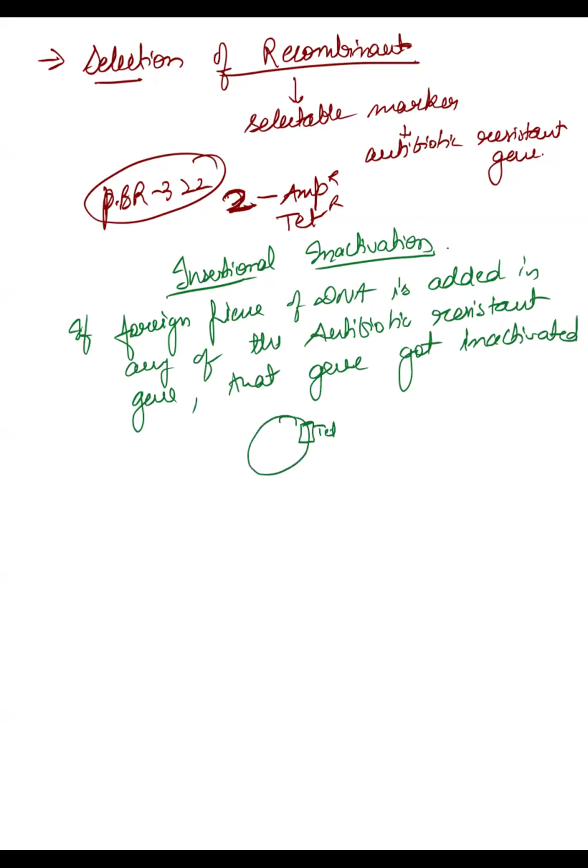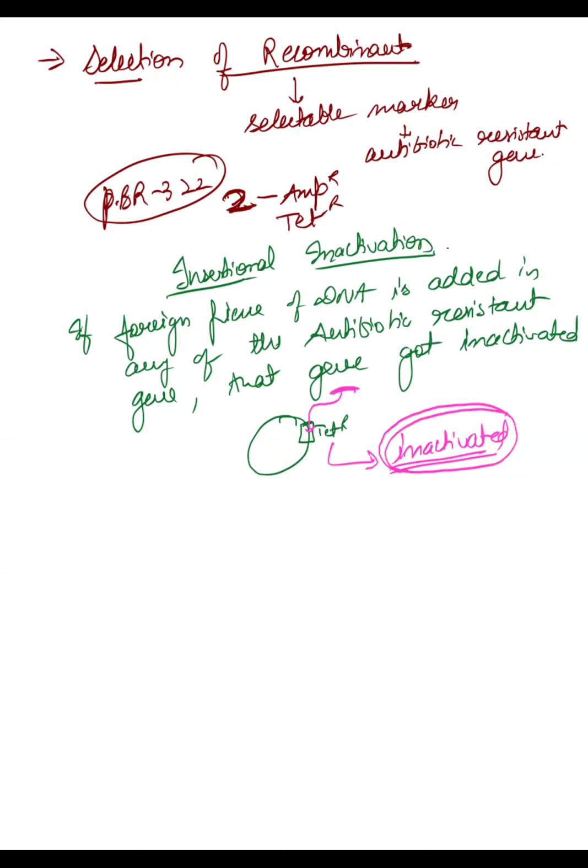For example, your foreign piece of DNA which you want to attach into this vector is added into this place. Here you have added the foreign piece of DNA in the region of tetracycline resistance. Now what will happen, your tetracycline resistance will become inactivated. That means now the bacteria with this vector will not show tetracycline resistance. Why? Because this gene has become inactivated.